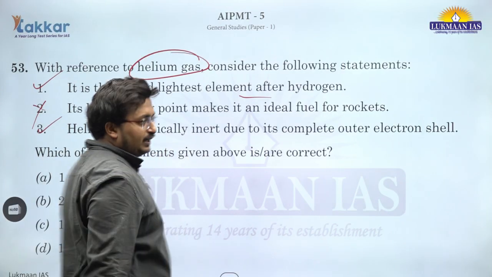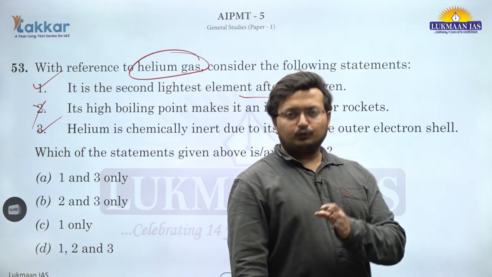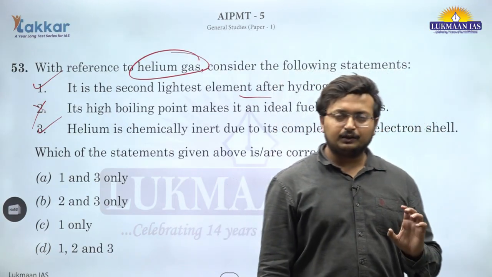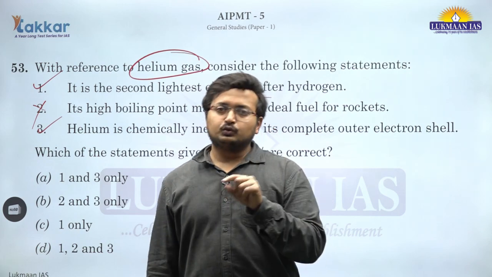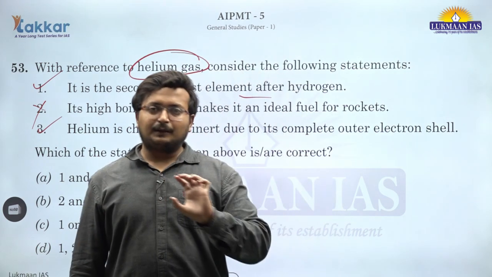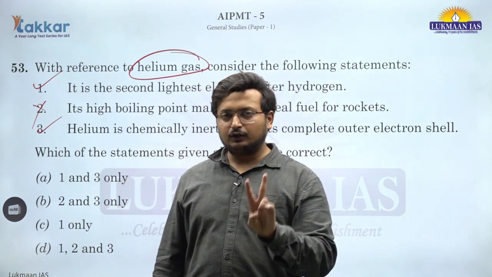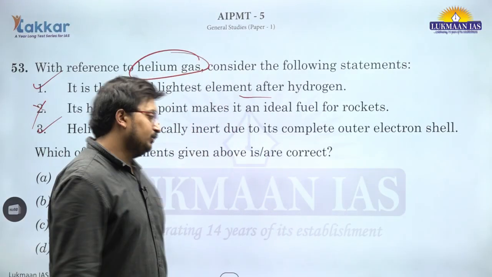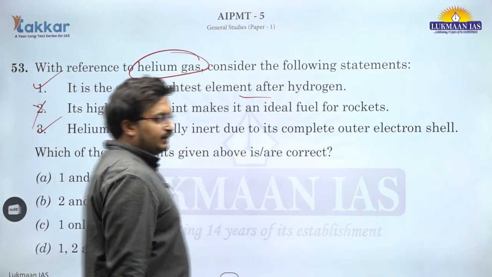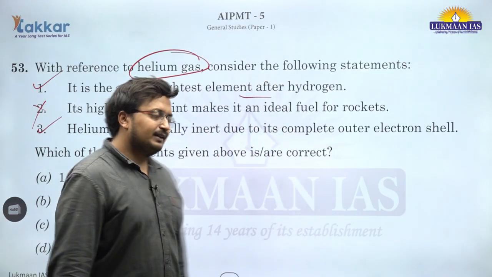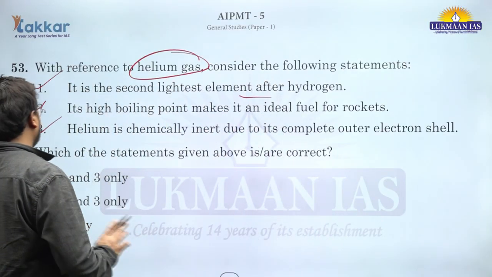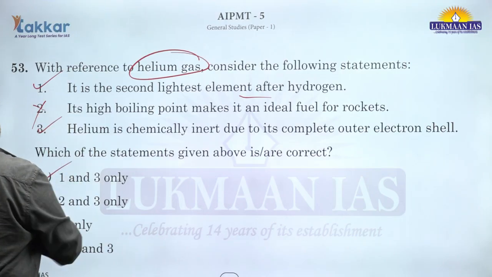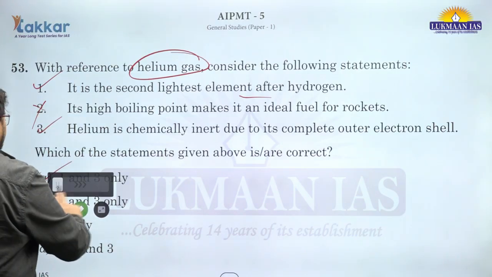Helium is chemically inert due to its complete outer electron shell. This is correct. Hydrogen, helium, so 1s2, if you are knowing about the SPDF shell and subshell components. So it is s2, the first s subshell is completed. So it has 2 electrons, both opposite spins, and they are completing the outer electron shell. KLMN is the condition. So this is the idea that it is completed, and that is why it is inert, it is non-reactive. 1 and 3 are correct. A is the correct answer. 53, A is the correct answer.